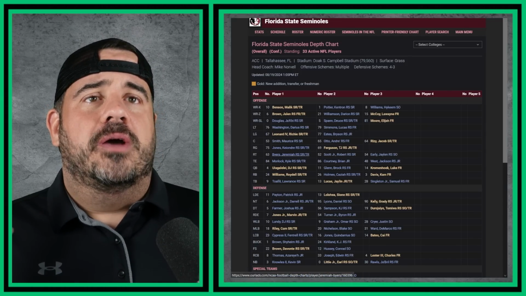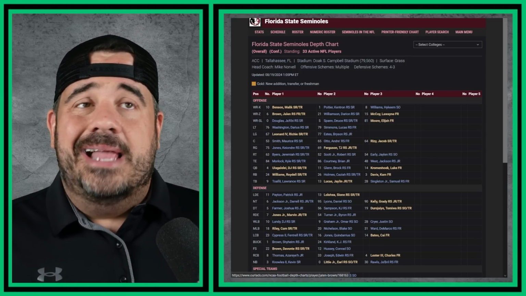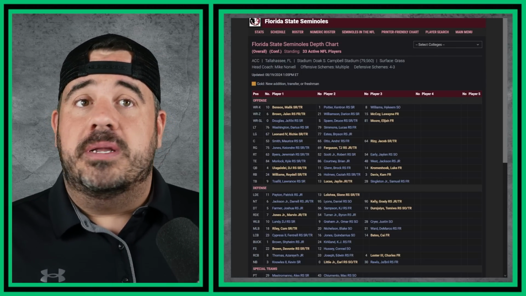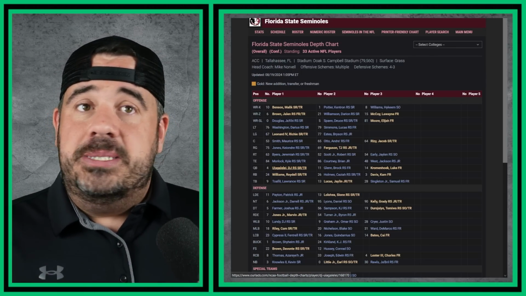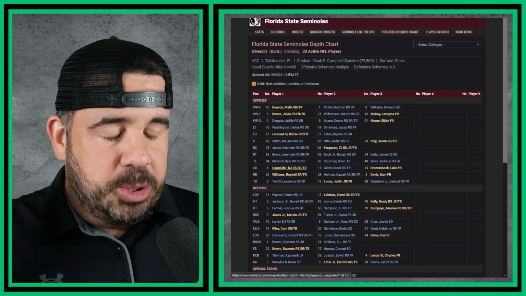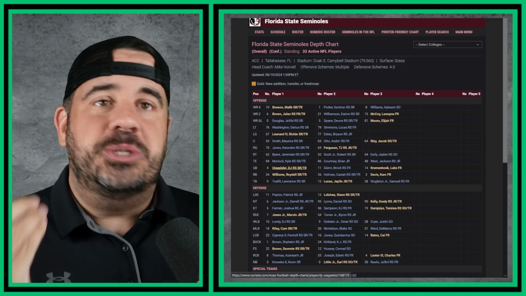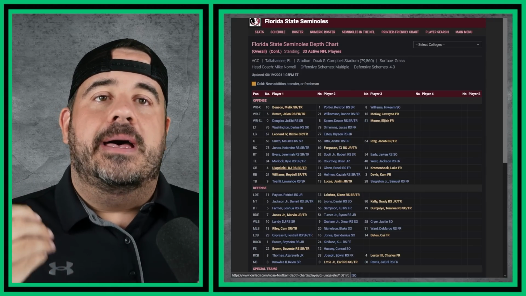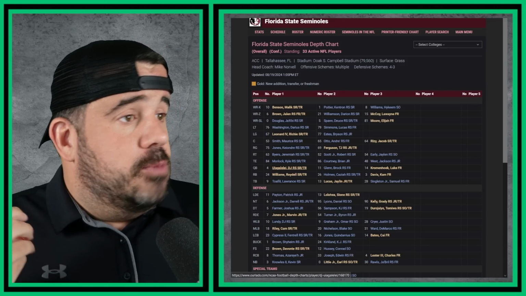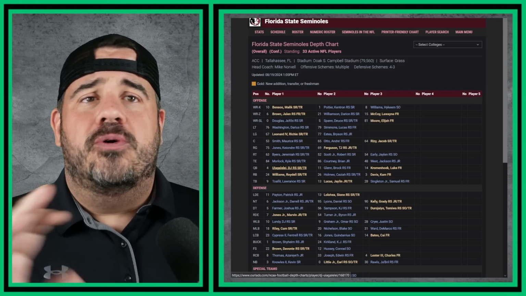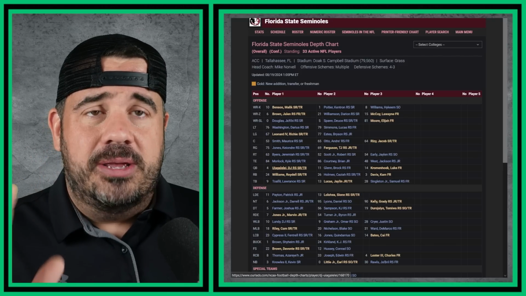So here we go. This is Florida State's thing. Yellow, this is from our lads. Yellow means they're new, they came in, or they're freshmen. The main thing everyone's going to look at is DJ. I cannot say it. I've been trying to say this man's name for 5 years, ever since he was at Clemson, and I cannot do it. I struggle with names. What can I say? I call him DJU. Or DJ Ukulele. Everyone knows who you're talking about. Yeah, so he is in there and everyone's focusing on him.